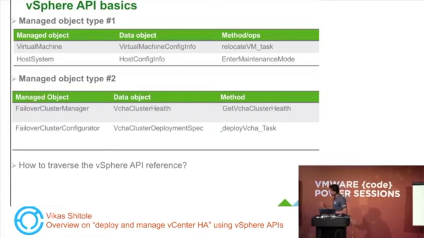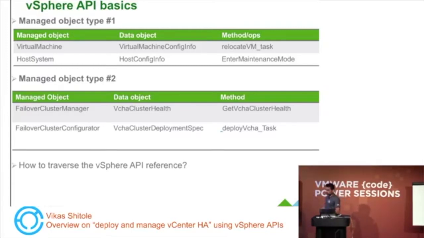There are three building blocks of vSphere APIs. The first one is a managed object, the second is a data object, and the third one is methods. So let's take an example. There are two types of managed objects. The first type, for example, is a virtual machine, the core inventory object. Similarly, we have host system, which is again a core vCenter inventory object.